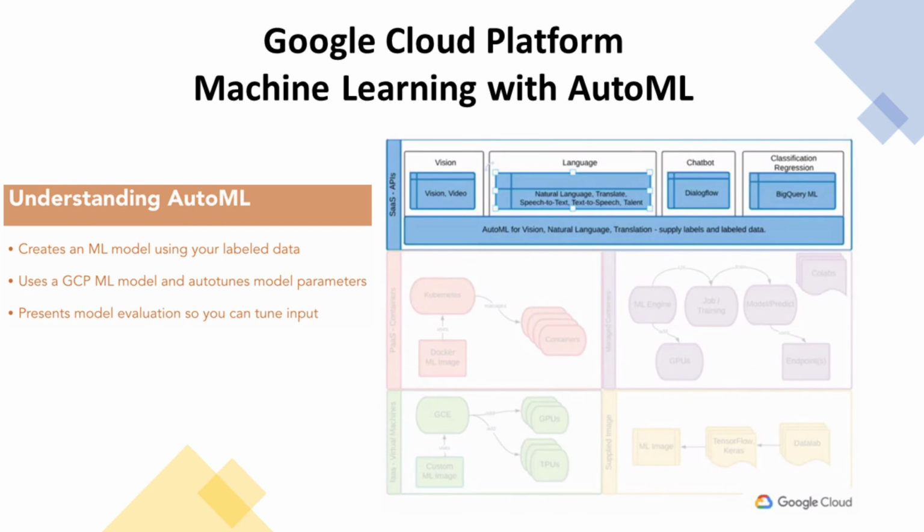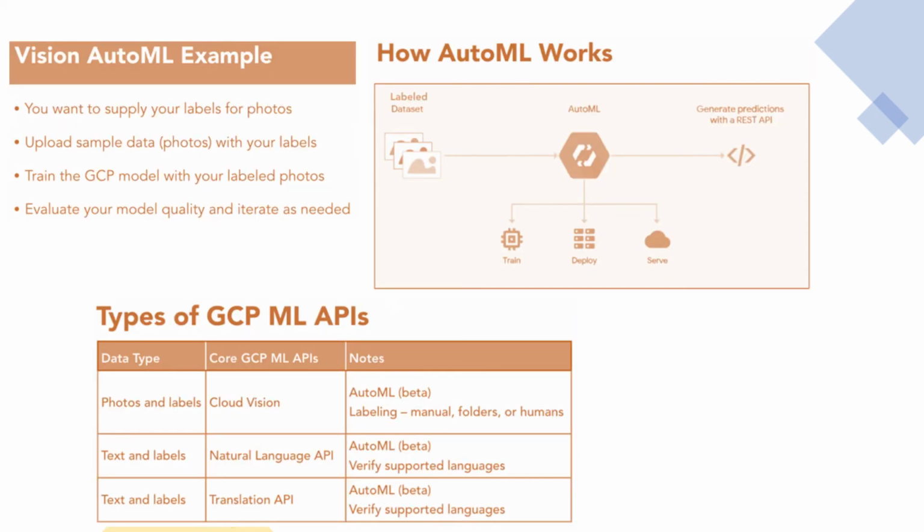So now let's take a look at the Google Cloud Platform Auto Machine Learning, or AutoML. So what's AutoML? And we've seen this before. The idea is that AutoML will create a machine learning model using your labeled data. It uses Google Cloud Platform machine learning models, and so you don't need to select the model. Google provides it, and Google auto-tunes the model parameters. When you work with AutoML, you are going to be presented with model evaluation so that you can tune your input. Now, your input in this case is the data rather than model parameters. So in AutoML, you will be supplying labels and labeled data as input.